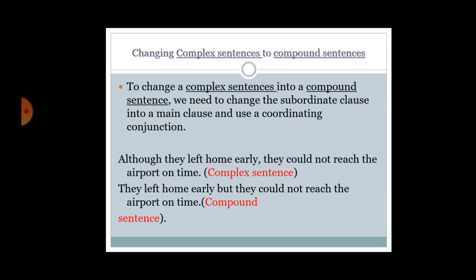To change a complex sentence into a compound sentence, we need to change the subordinate clause into a main clause and use a coordinating conjunction. Although they left home early, they could not reach the airport on time. This is a complex sentence. They left home early but they could not reach the airport on time is a compound sentence. So, my dear students, hope you have understood.